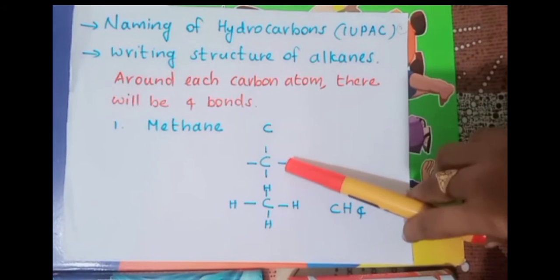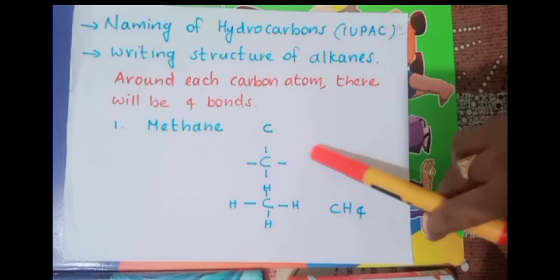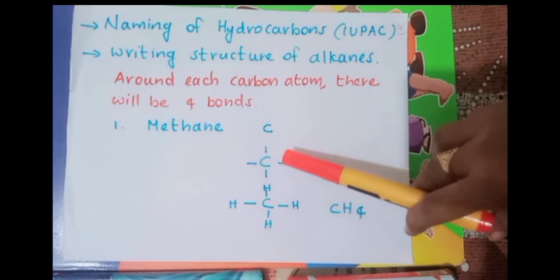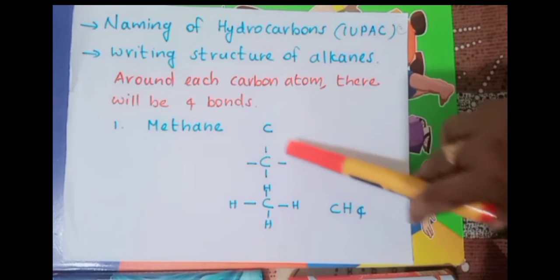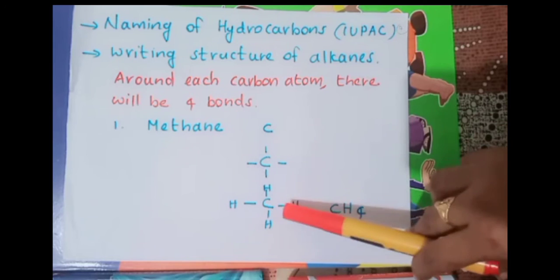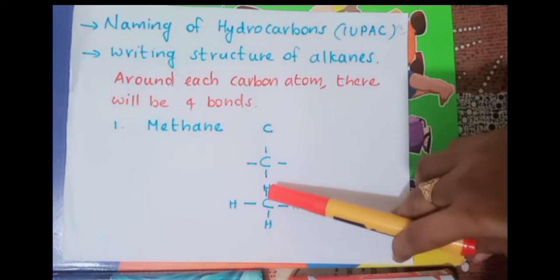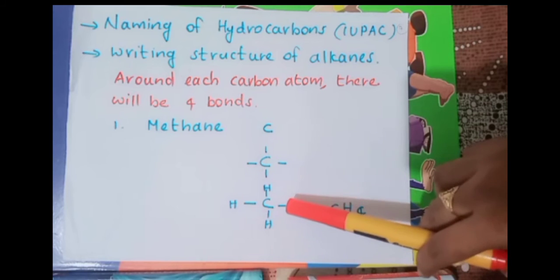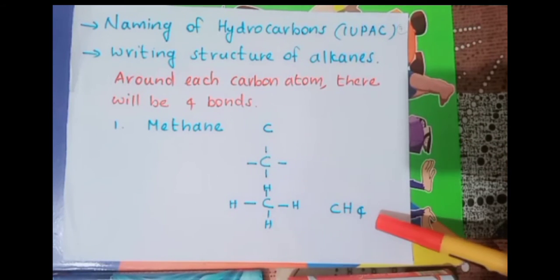After that we put 4 bonds around the carbon atom, and there isn't any other carbon, so we are just putting the bonds. And we know what the other element present in a hydrocarbon is. That is hydrogen. So all 4 bonds will be satisfied by 4 different hydrogen atoms. So the carbon atom is surrounded by 4 hydrogen atoms with single bonds. So the molecular formula is 1 carbon, C, and H, how many hydrogens is it?